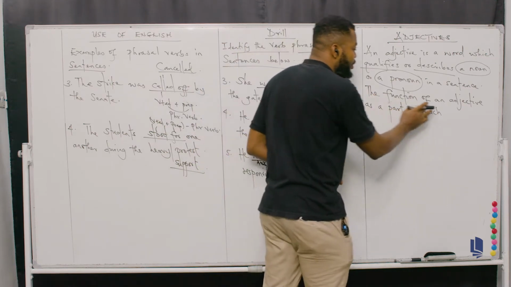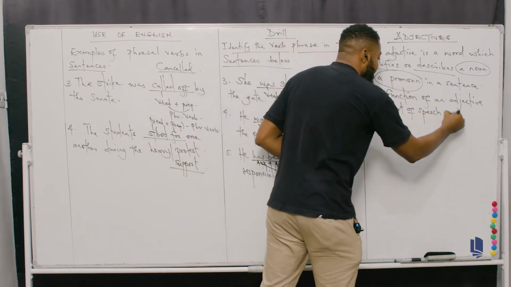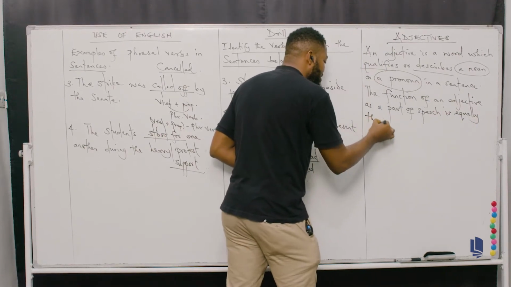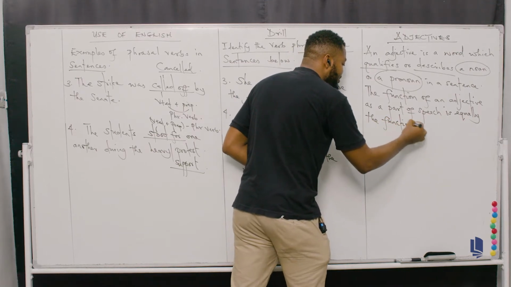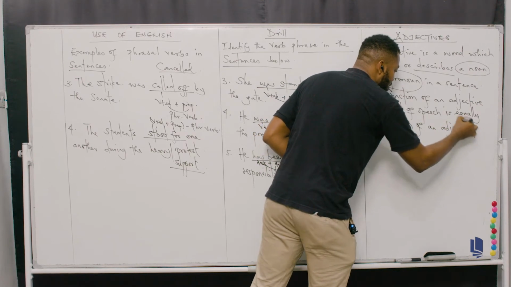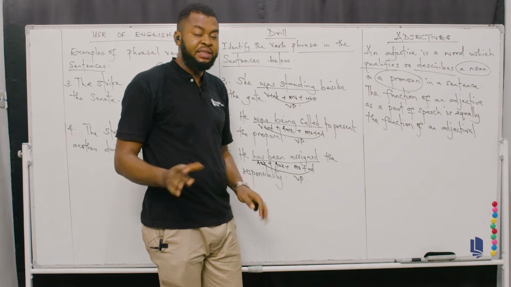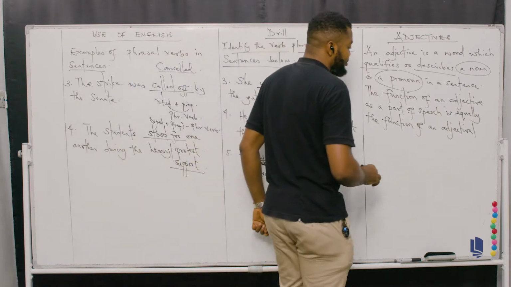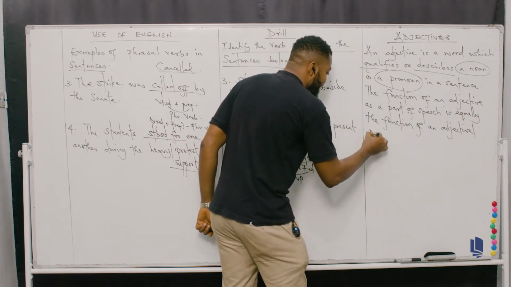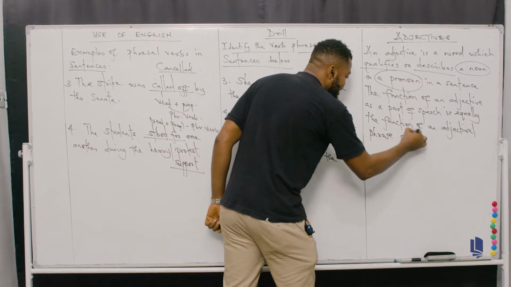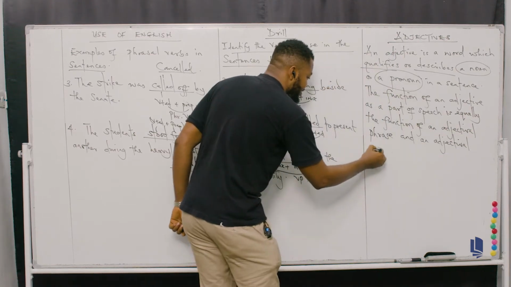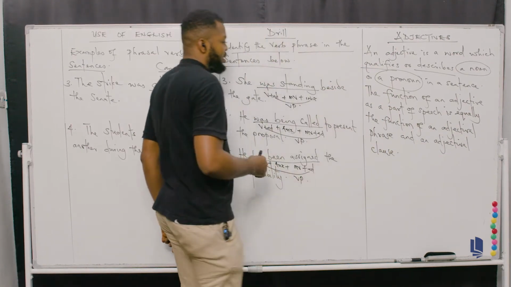So the function of an adjective as a part of speech is equally the function of an adjectival phrase. Don't forget, if you don't want to call it an adjectival phrase, you can as well call it an adjective phrase. It's still the same thing. So it's equally the function of an adjectival phrase and an adjectival clause. Okay, please don't forget.